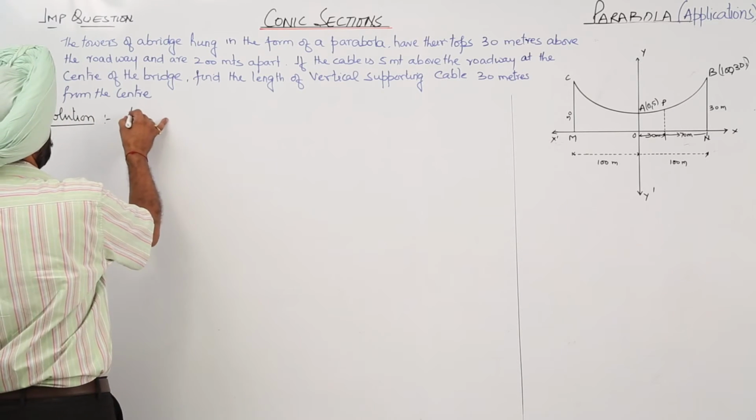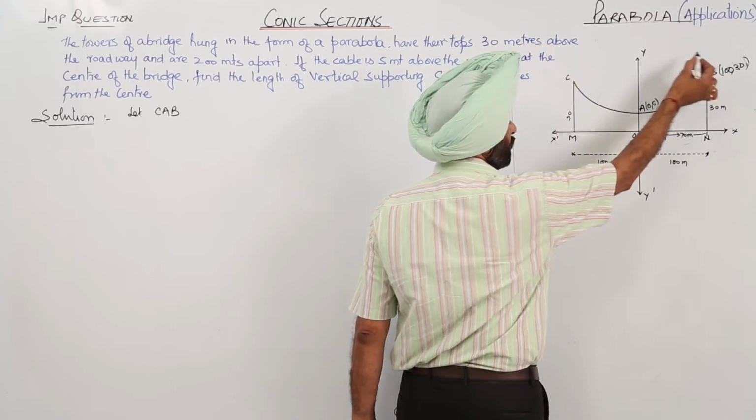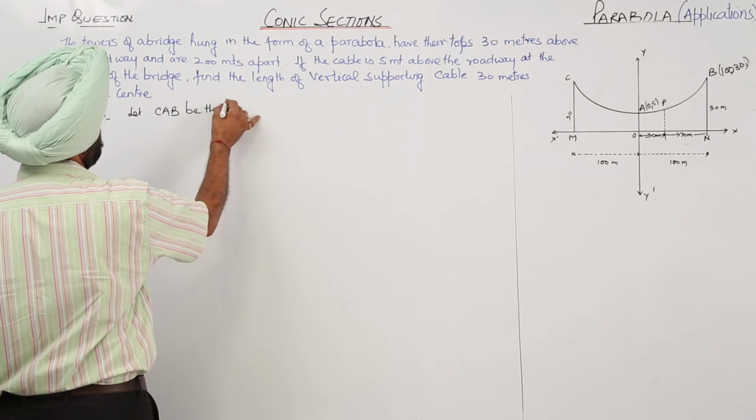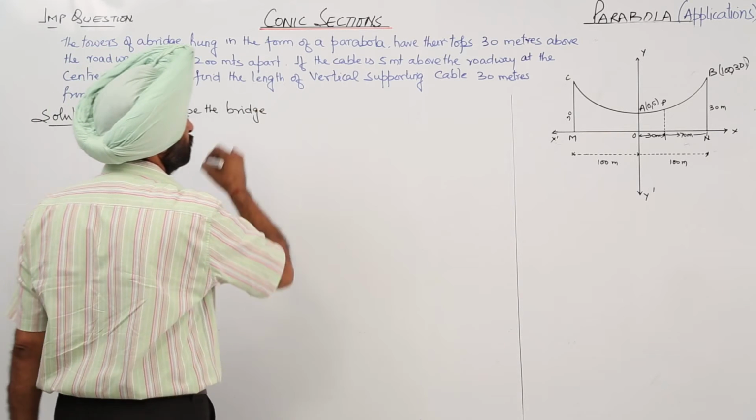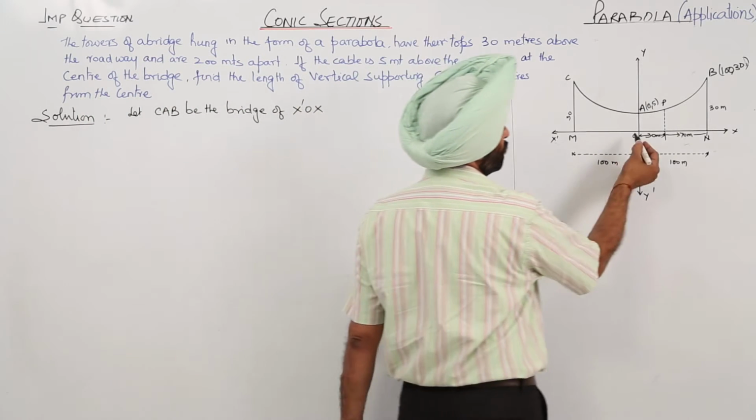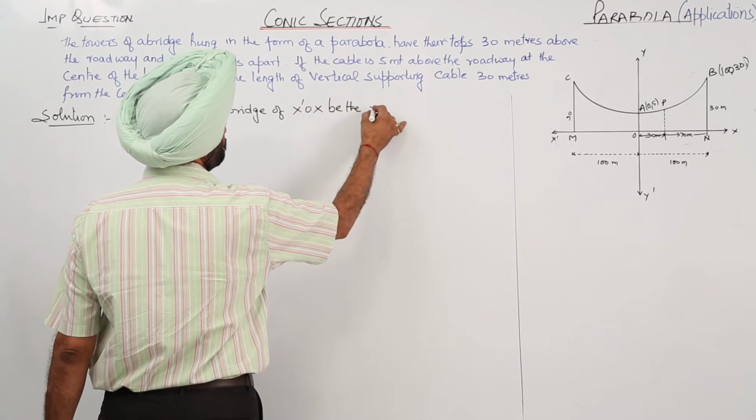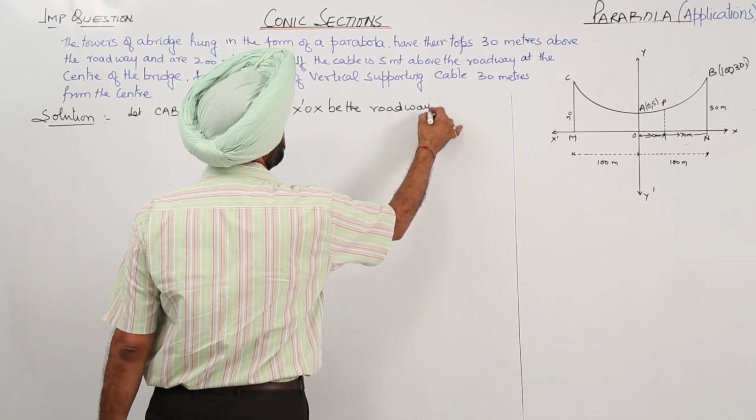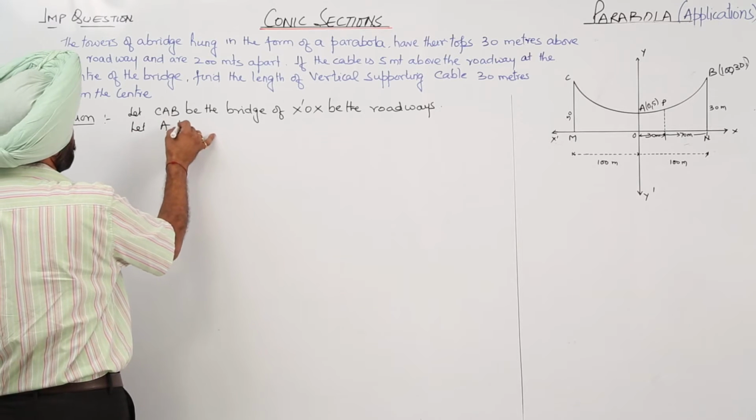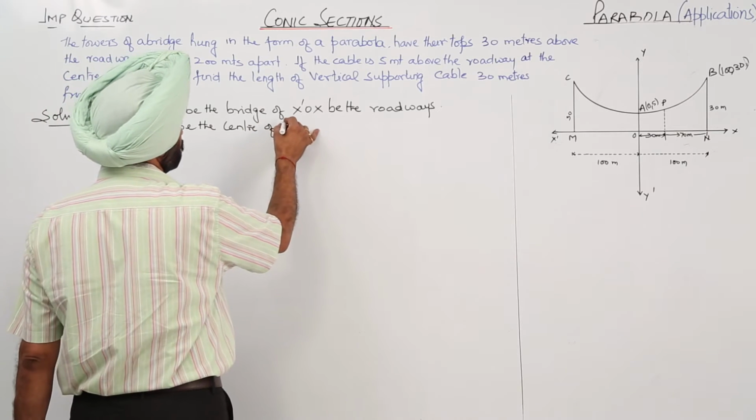Now let CAB, starting from here, C, A and B, be the bridge, and X'OX be the roadway. Let A be the center of the bridge.